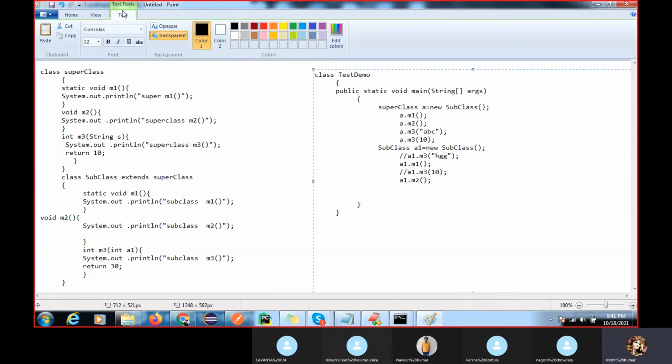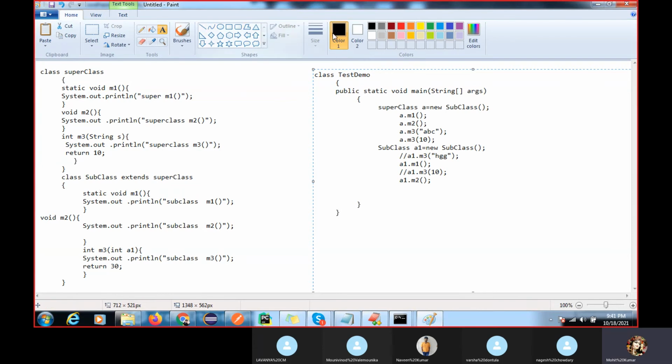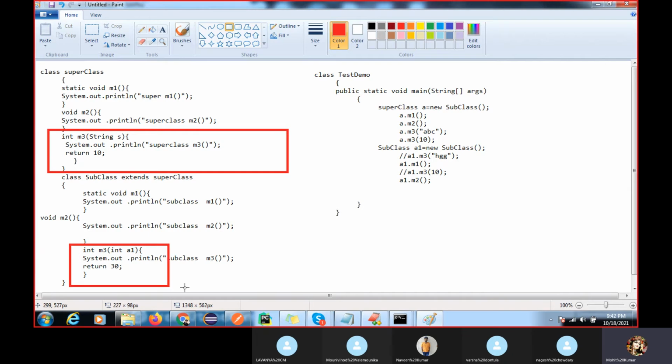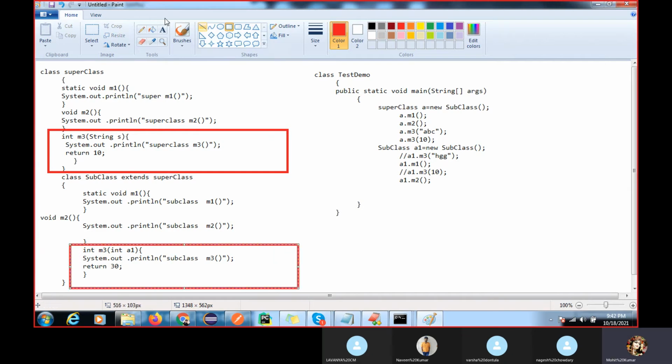Okay. So now, two things I already explained to you, method hiding and method overriding, right? But now method overloading. This is called your method overloading, M3 and M3. What is method overloading? You can see in method overloading we have the same method signature, but we have different parameters, right?